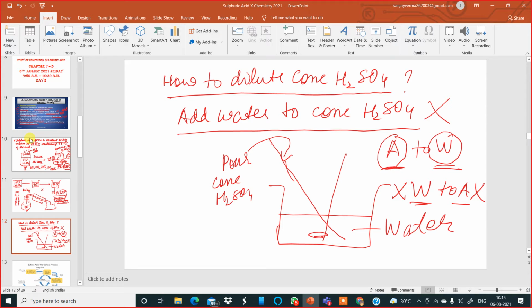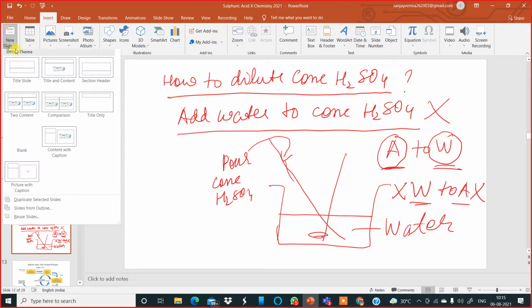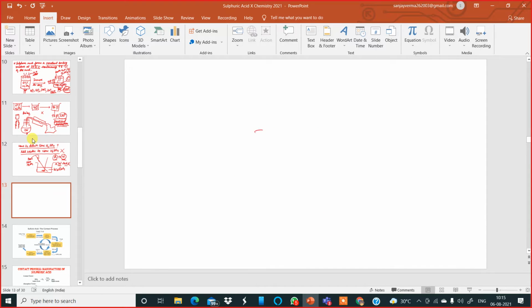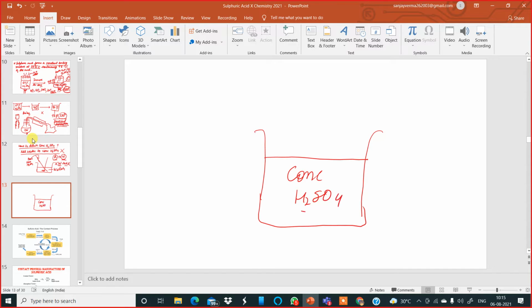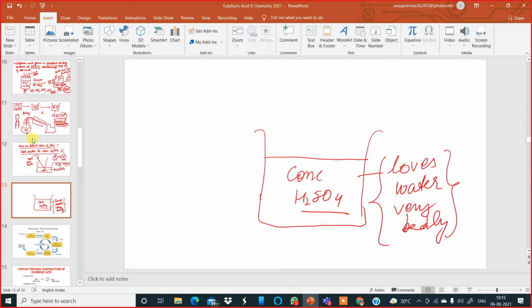Suppose you take a container with concentrated sulfuric acid. Now remember, concentrated sulfuric acid loves water very badly. It has a high affinity for water. So if you take a glass rod and start pouring water over it,